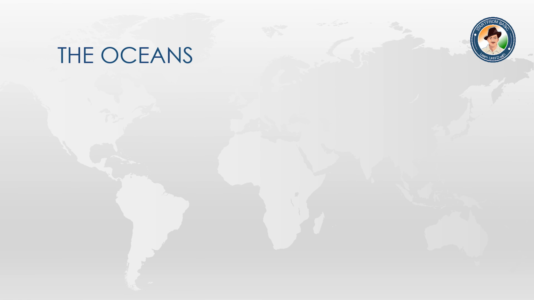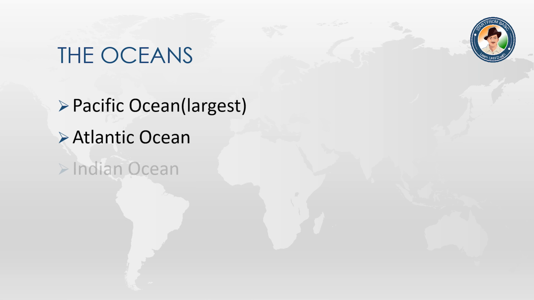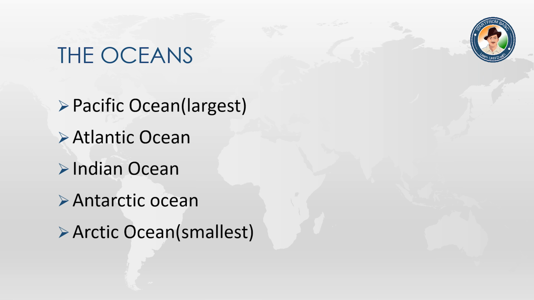The oceans. Here we are going to learn the oceans by size. First, the Pacific Ocean is the largest. Second, Atlantic Ocean. Third, Indian Ocean, and Antarctic Ocean. And last is the smallest ocean, Arctic Ocean. We are going to learn one by one.